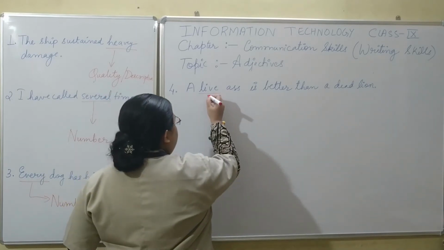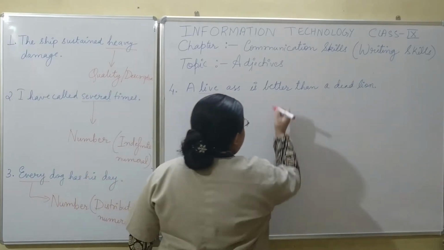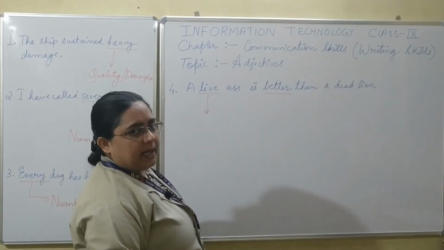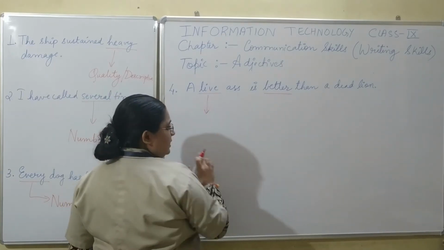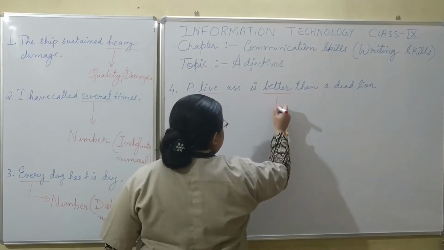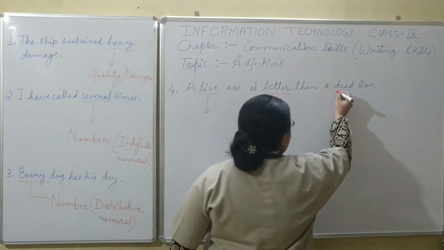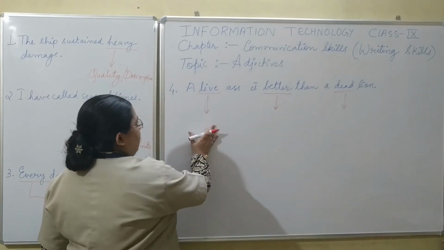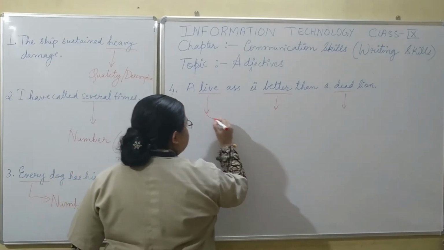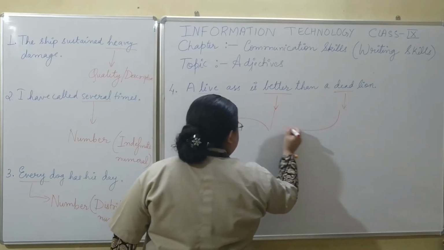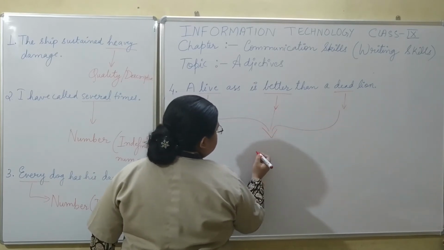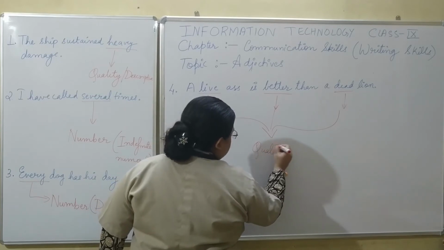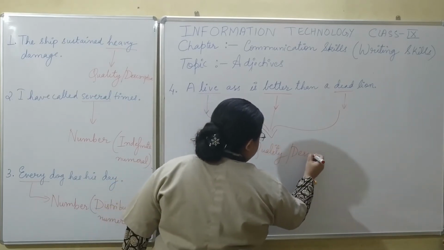So a live ass, this is an adjective. Better is better. So here it is used how? Predicatively, and here it is used how? Attributively. So better is also the adjective. Dead lion, this is also the adjective. So what type of adjective? All these three types of adjectives are describing the noun, hence they are adjective of quality, or we will say descriptive adjective.